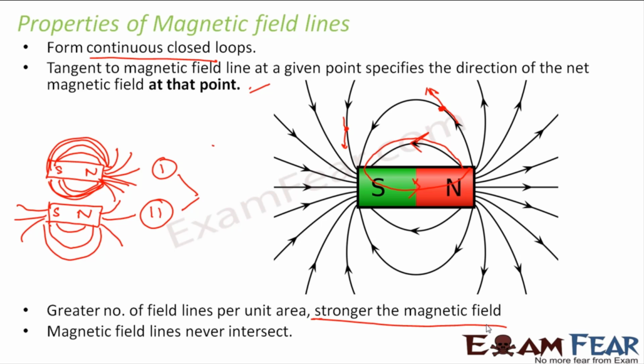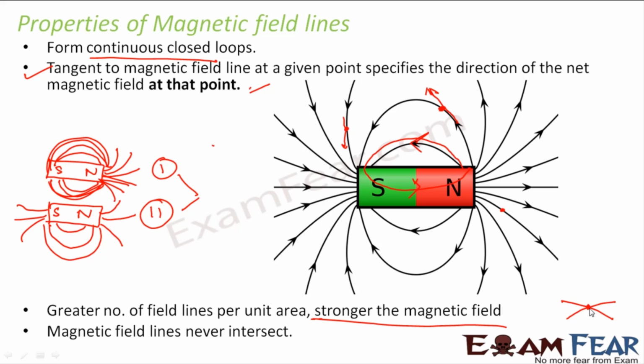Magnetic field lines never intersect. So as I mentioned, these magnetic field lines always form closed continuous loops and they never intersect. Now why don't they ever intersect? They never intersect because, as I mentioned in this second point, whenever we look at any magnetic field line at any point, the tangent which is drawn to that point, that is the direction of magnetic field at that point, right? Now let us assume that two magnetic lines of force, two magnetic field lines intersect.